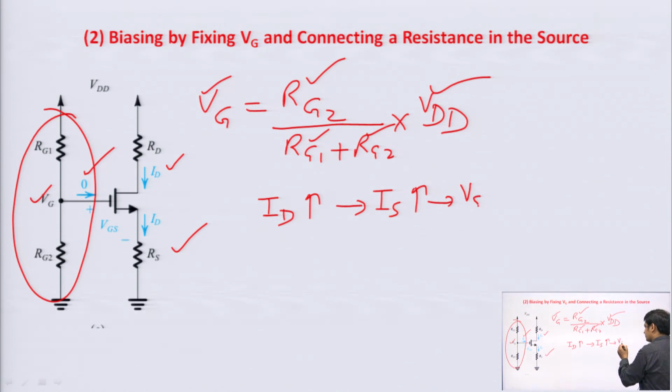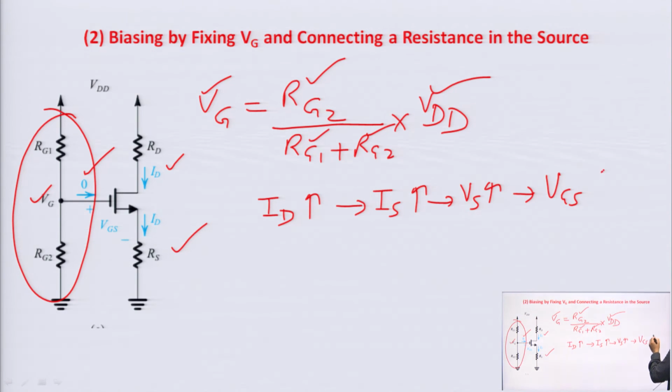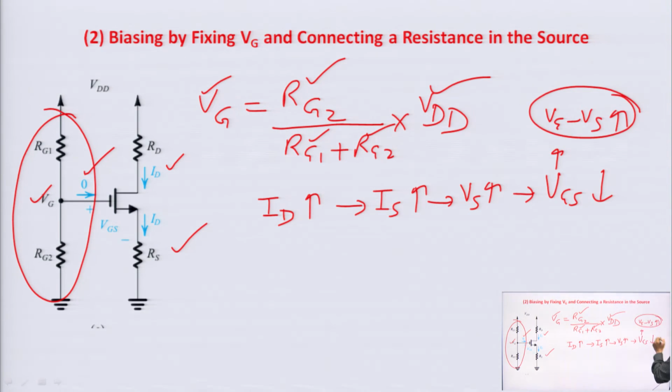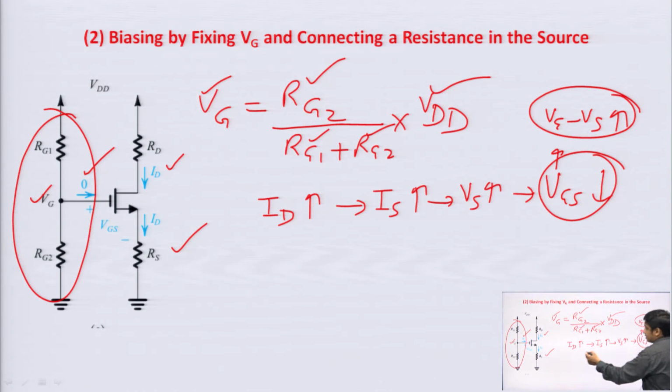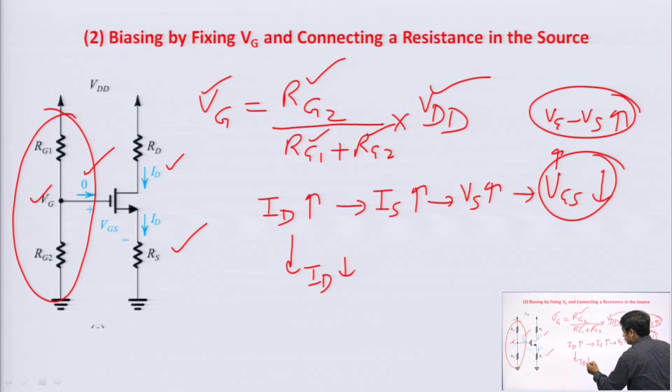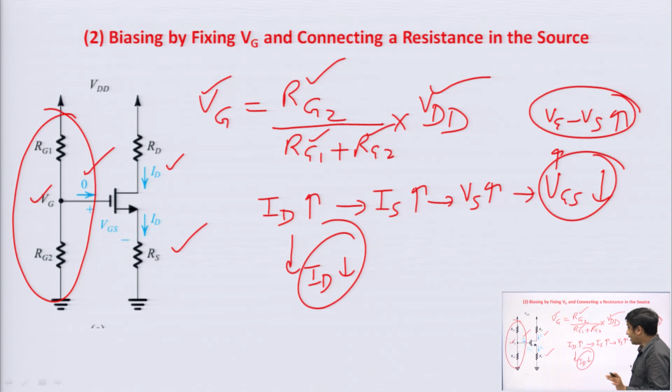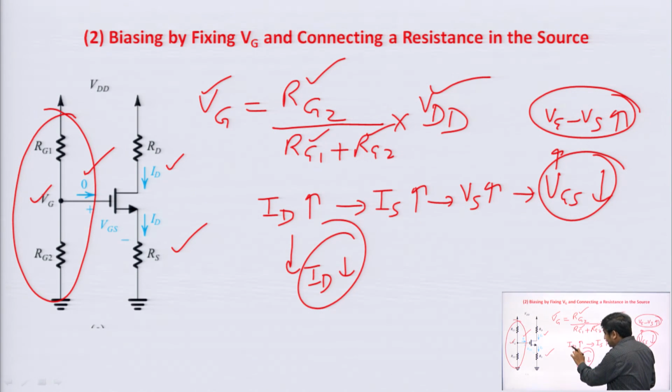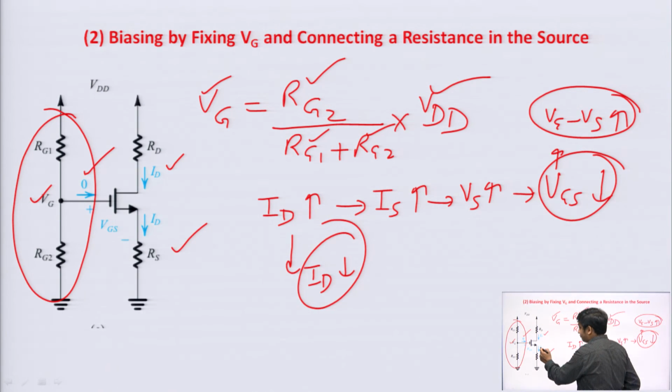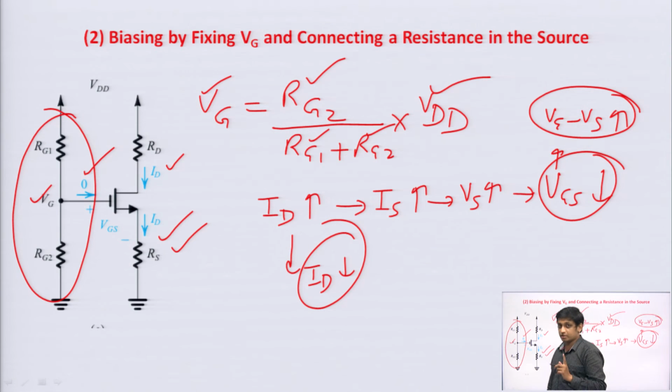So, your source voltage will increase. If your source voltage increases, then your gate to source voltage will be reduced, because VGS is nothing but your VG minus VS. If VS increases, then your VGS will decrease, and if VGS decreases, then your ID will be reduced. So, the point is that if the ID had increased, then ID will decrease automatically because of the negative feedback action performed by this source resistance Rs.